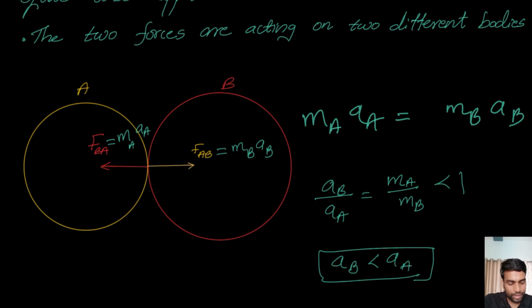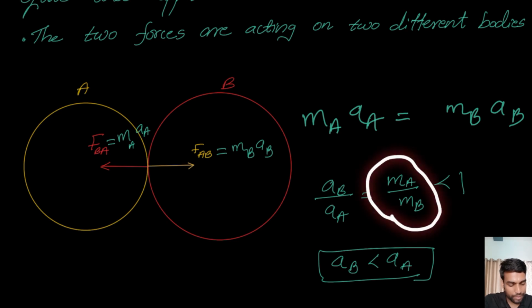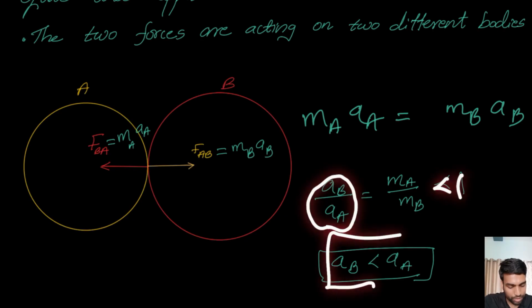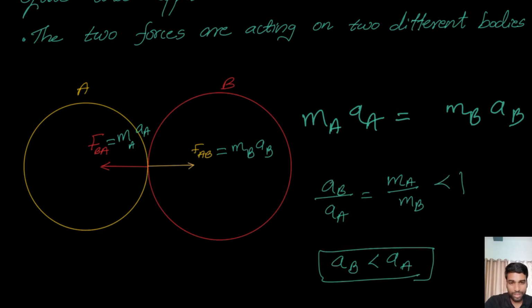Let's say if MA is less than MB, then this term will be less than 1. So what is the meaning of it? AB by AA will be less than 1, and that means AB is less than AA. That means suppose a heavier mass is colliding with a lighter mass, then the lighter mass will be accelerating more, and that makes sense, right? If a truck is colliding with a car, the more acceleration will be for the car, correct?